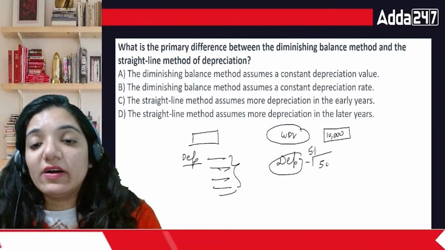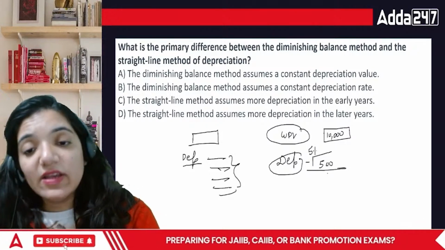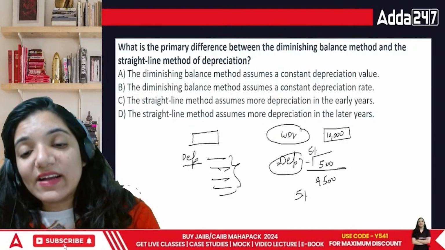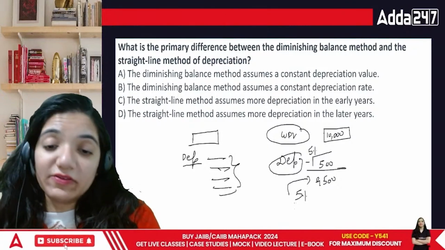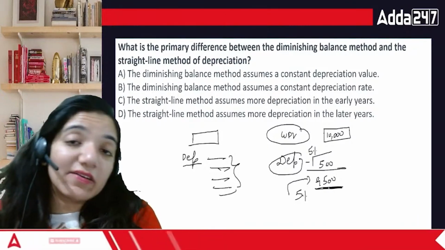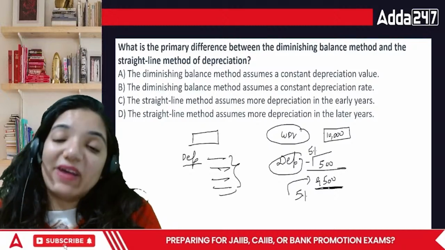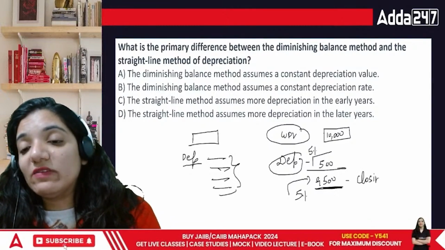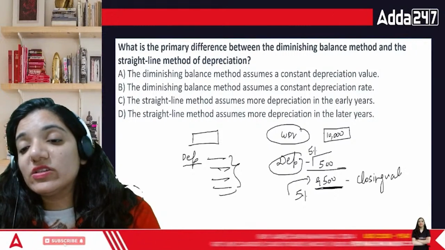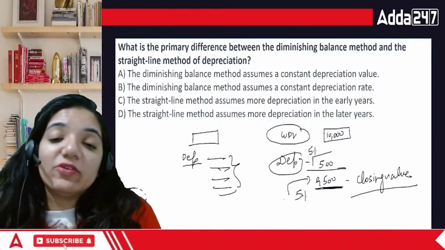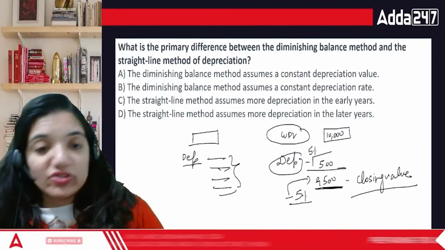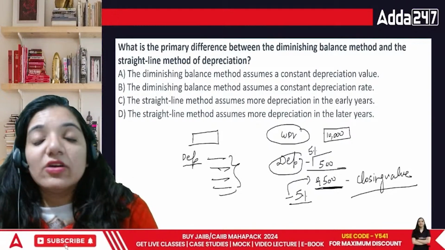So it would be 500 rupees in the first year. You are left with 9,500. Then in the next year, again 5% of 9,500. Whatever your closing balance is under the WDV method, you choose the closing value and the depreciation is charged on the closing value. It is not on any other thing, but it is on the closing value.